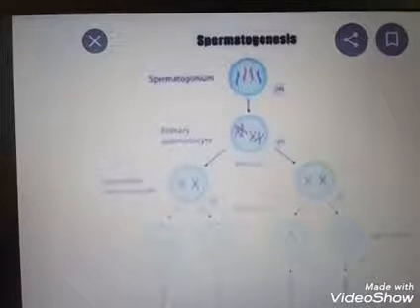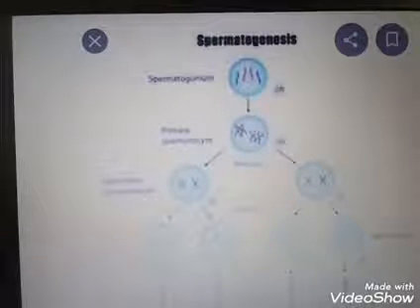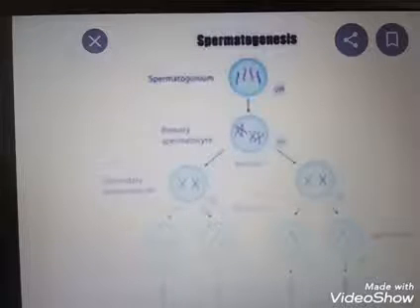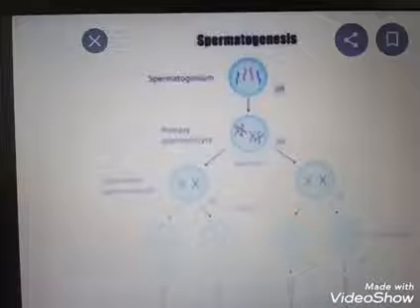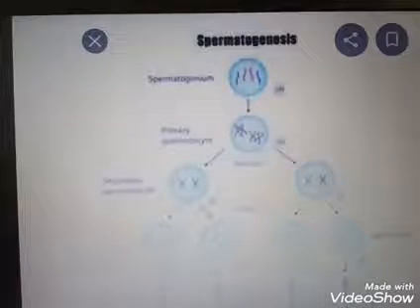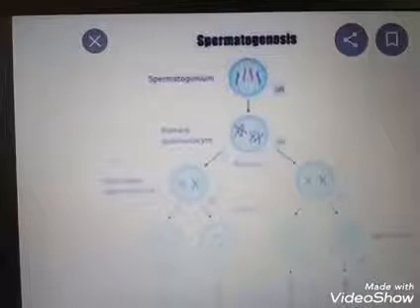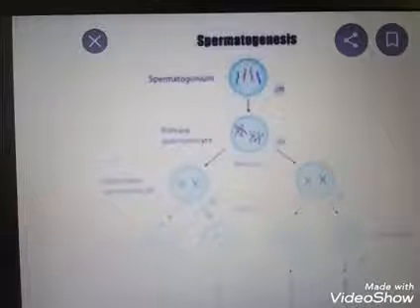The next step is spermiogenesis. Spermiogenesis is the conversion of the spermatids to spermatozoa. Spermatids are not pure sperm; spermatozoa is the sperm. So the first process is formation of the spermatids, and the next process is spermiogenesis.